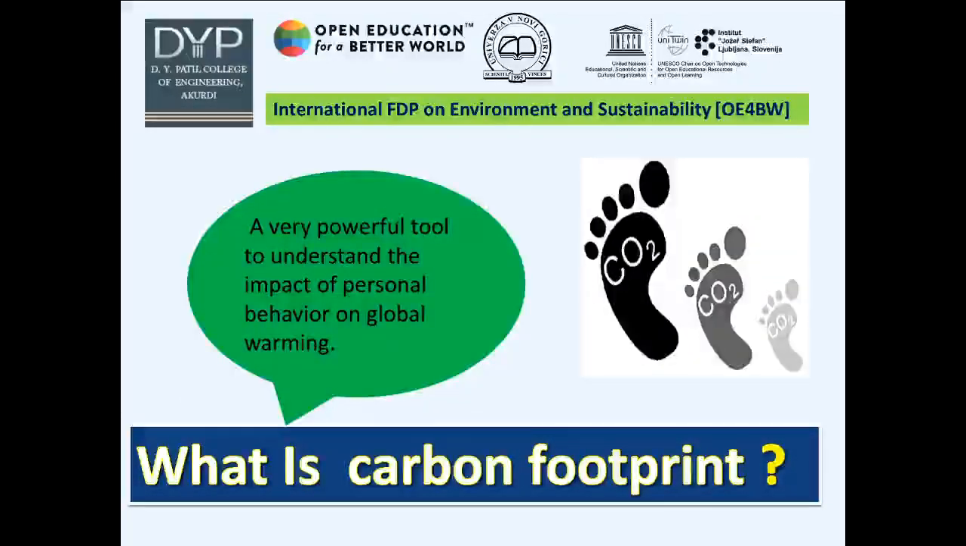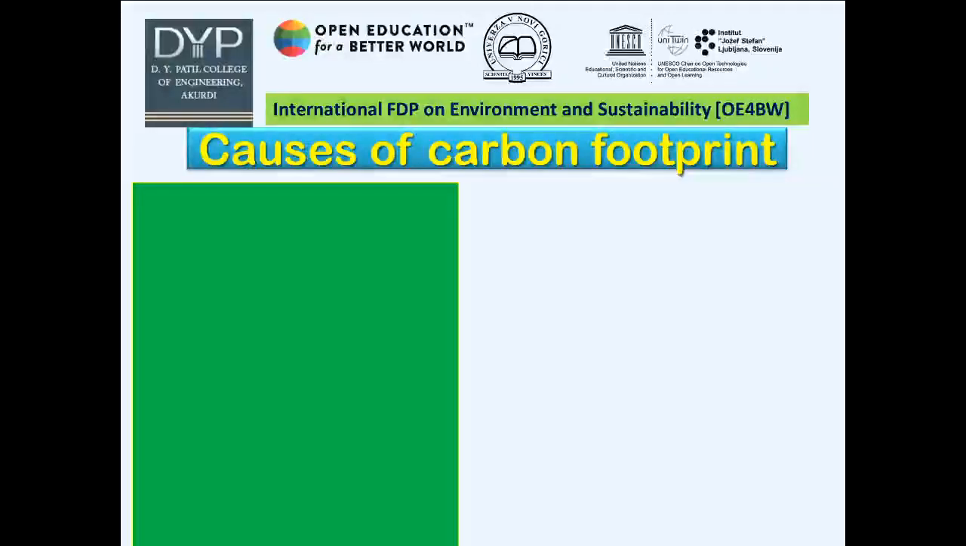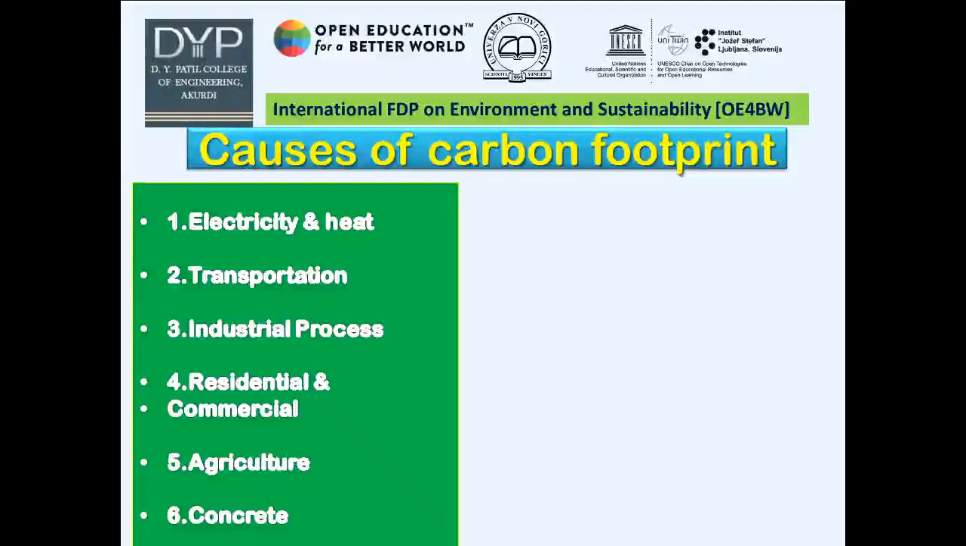Now let us discuss what we mean by carbon footprint. It is a very powerful tool to understand the impact of personal behavior on global warming. Let us know what the causes of carbon footprint are. The major causes are electricity, transportation, industrial process, residential and commercial causes, agriculture, and of course concrete. Due to these different causes, it leads to global warming and the CO2 emission impact increases.